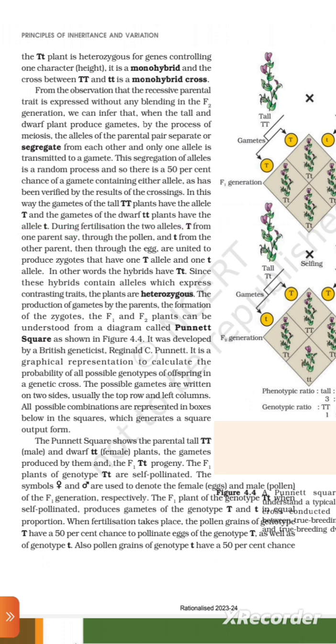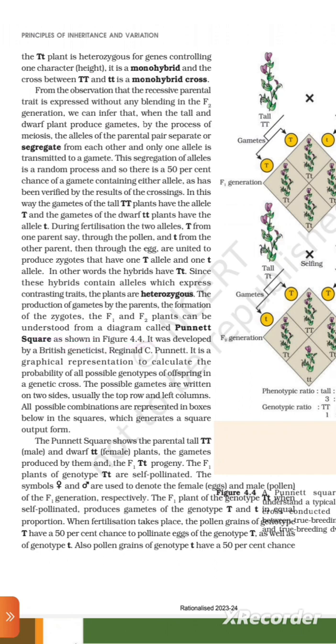During fertilization, the two alleles, capital T from one parent, say through the pollen, and small t from the other parent, then through the egg, are united to produce a zygote that has one capital T allele and one small t allele. In other words, the hybrid has capital T and small t. Since these hybrids contain alleles which express contrasting traits, the plants are heterozygous. The production of gametes by the parents, the formation of the zygote, and the F1 and F2 plants can be understood from a diagram called a Punnett square.